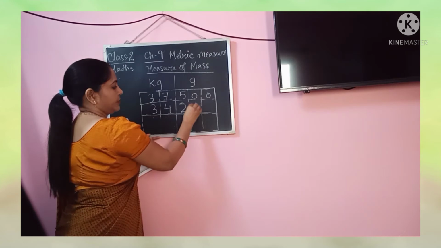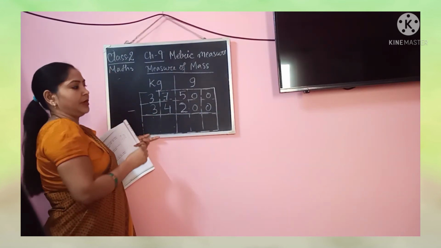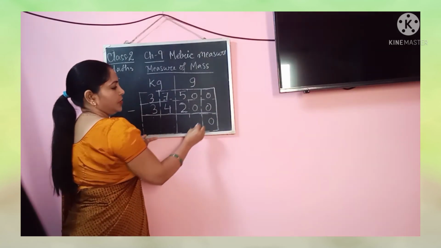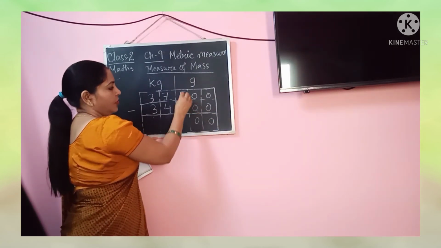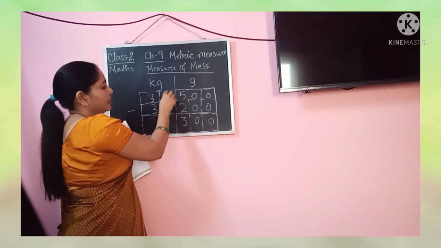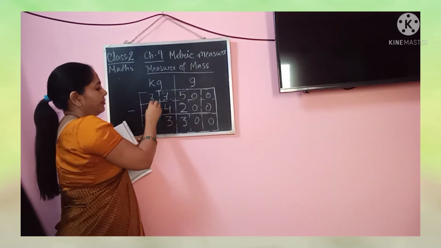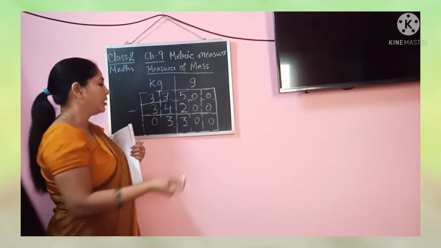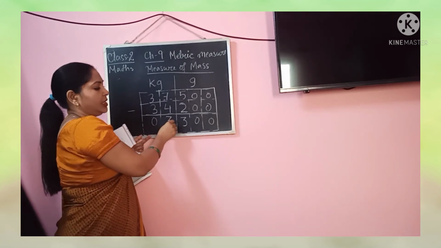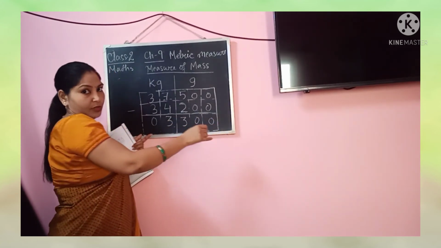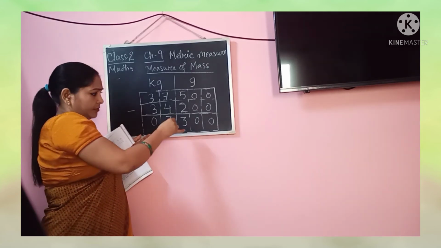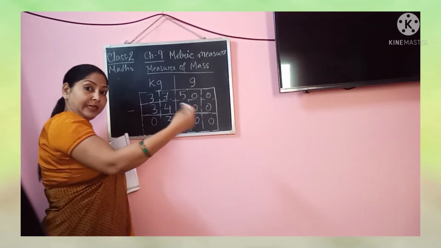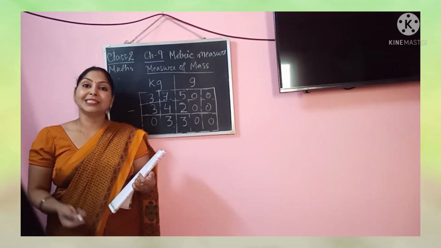And we will subtract because we have to find the difference. So 0 minus 0 is 0, 0 minus 0 is 0, 5 minus 2 is 3, 7 minus 4 is 3, 3 minus 3 is 0. So how much more is Bindu's weight? 3 kg 300 grams more. So your answer will be Bindu is 3 kg 300 grams heavier.